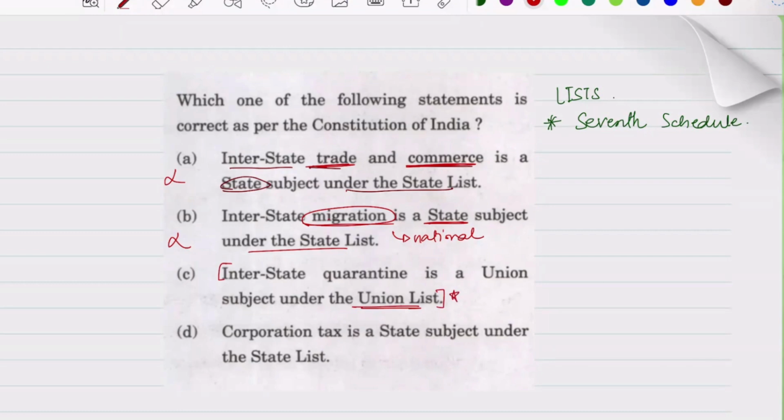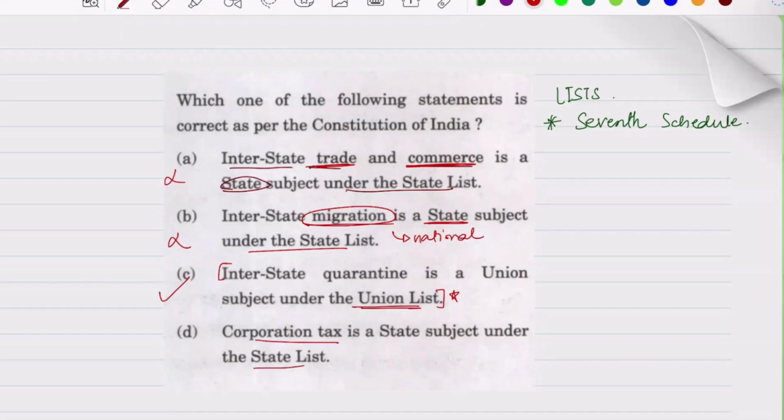Interstate quarantine is a union subject under the union list. So this is correct, right? Logically also this seems correct, because when you're doing something interstate, the union has to come into the picture, because when you say interstate, at least two states come into the picture. So one state will say we will impose quarantine for this many days, some other state says we will impose quarantine for that many days. It will be a lot of chaos. So this is correct.